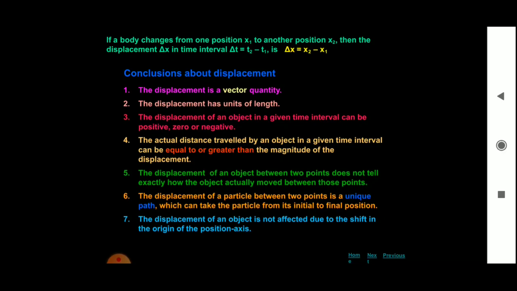Displacement of an object between 2 points does not tell exactly how the object actually moved between those points. The displacement of the particle between 2 points is a unique path which can take the particle from its initial to final position. The displacement of an object is not affected due to the shift in the origin of the position axis.